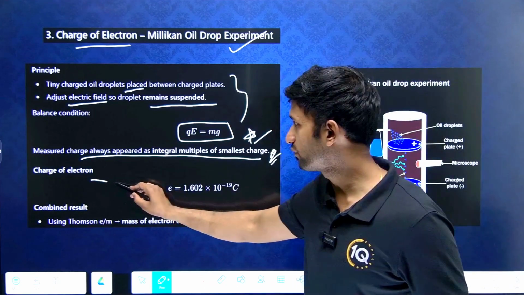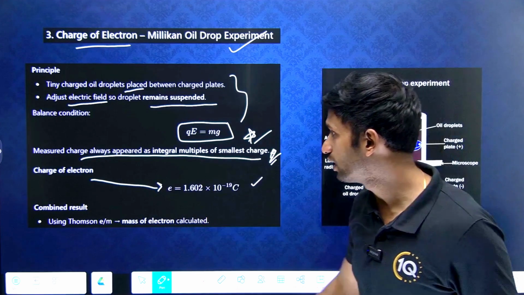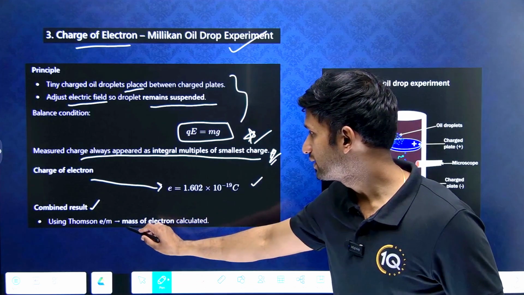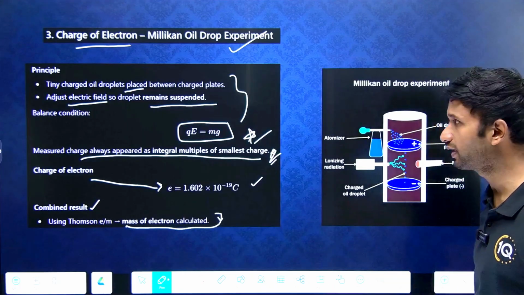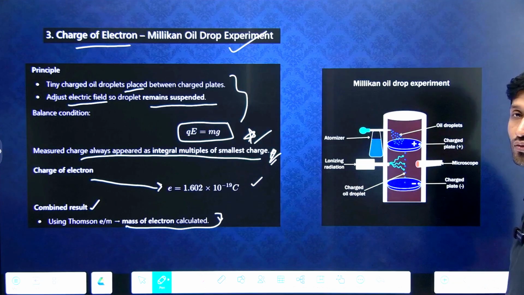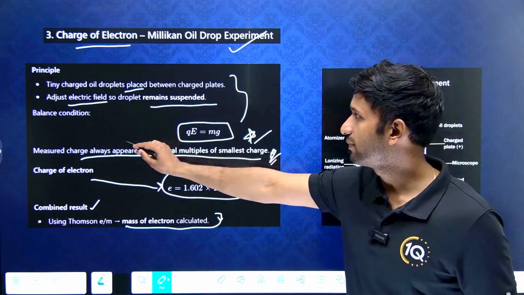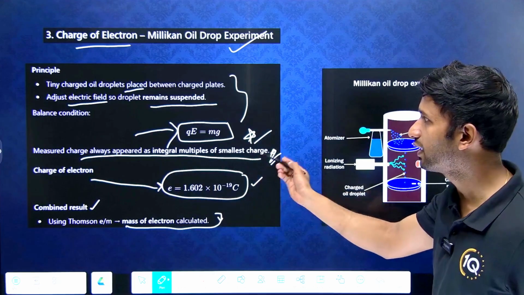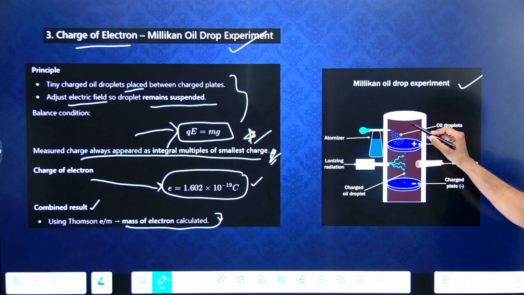So this is the charge of the electron: e equals 1.602 × 10^-19 coulomb. In the combined result, using Thomson's e/m, the mass of the electron got calculated. This is the most important thing: e/m was also applied and the mass of the electron was estimated. The charge of the electron is represented by this expression, and the balance condition indicates this. The measured charge always appeared as integral multiples of the smallest charge. The Millikan oil drop experiment was performed in this manner.